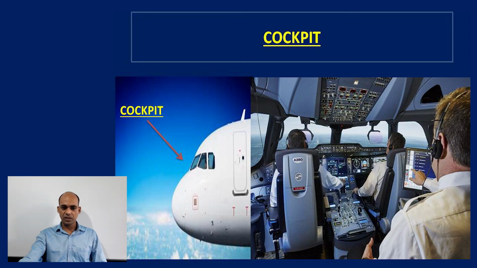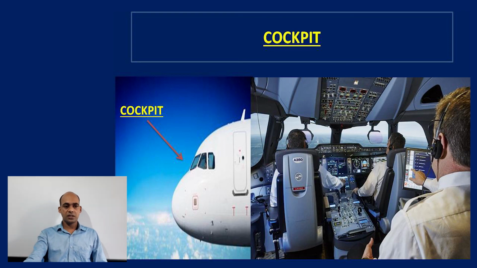This control pedestal is situated between the pilot and co-pilot, but you will not find it in a fighter aircraft. A fighter aircraft has a control panel in front of the pilot, and similarly in front of the co-pilot. We can very well distinguish by seeing the cockpit.